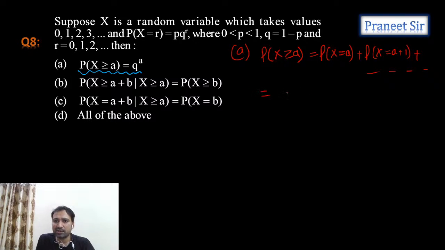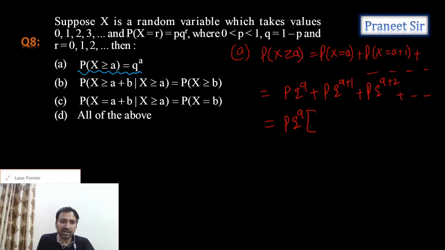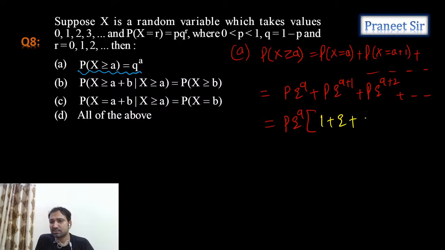When we calculate all this, we get p into q power a plus p into q power a plus 1 plus p into q power a plus 2 plus so on up to infinite terms. Now we can take p into q power a common, and the remaining part we get like this: 1 plus q plus q square plus so on up to infinite terms.